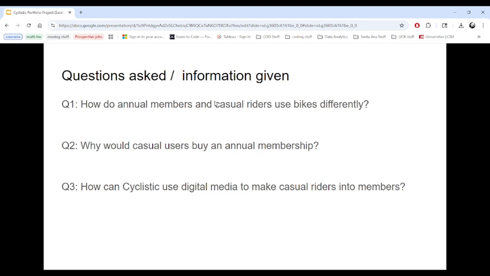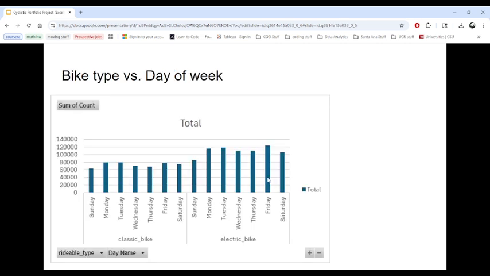So the questions asked by the stakeholders in this scenario, and the information given, were: first, how do annual members and casual riders use bikes differently? The second question is, why would casual riders buy an annual membership? And number three is, how can Cyclistic use digital media to make casual riders into members?